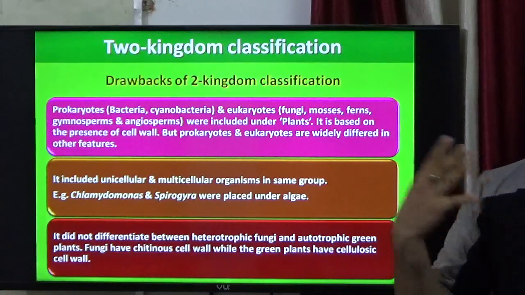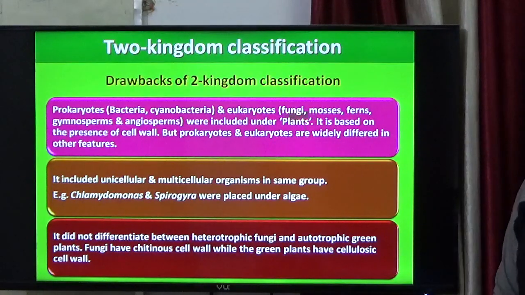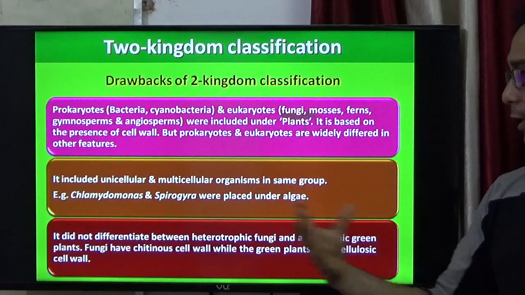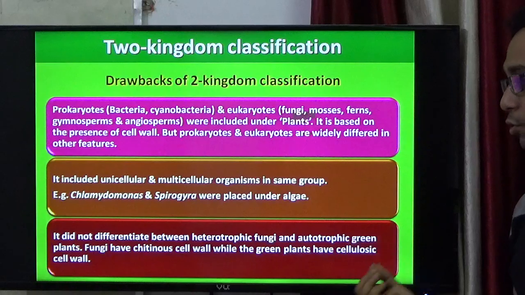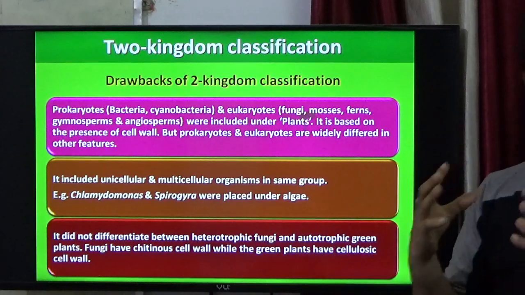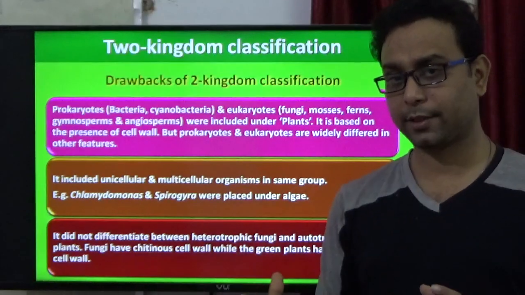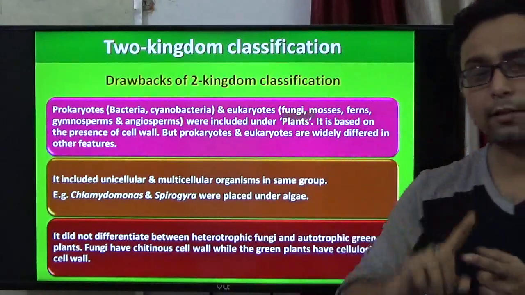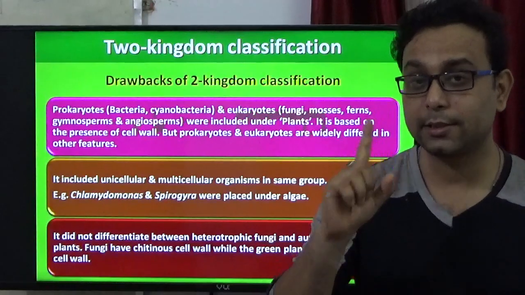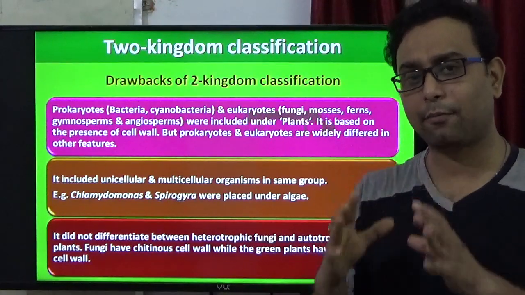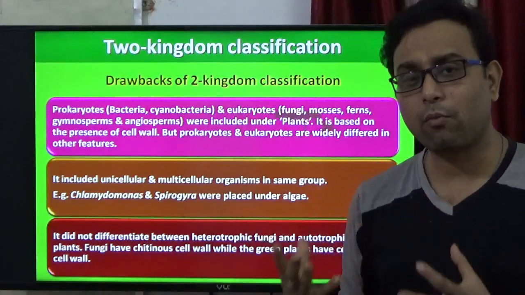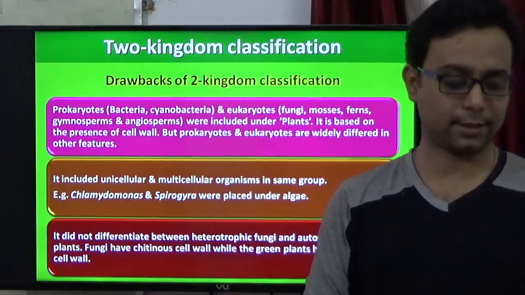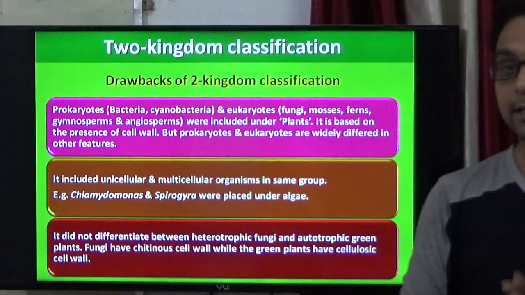Another important drawback of the two kingdom system of classification is that it does not differentiate between heterotrophic fungi and autotrophic green plants, because the nutrition is totally different. And the fungi have a chitinous cell wall. On the other hand, green plants have cellulose in their cell wall, so they also have a structural difference. But why do they belong to the same group? So there are some confusions or drawbacks in the two kingdom classification system.